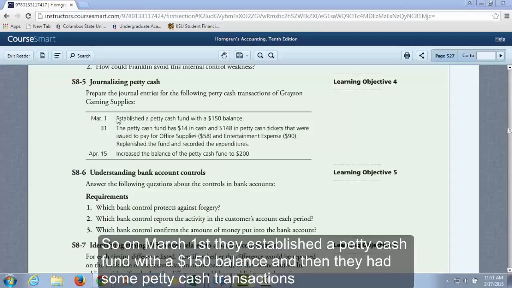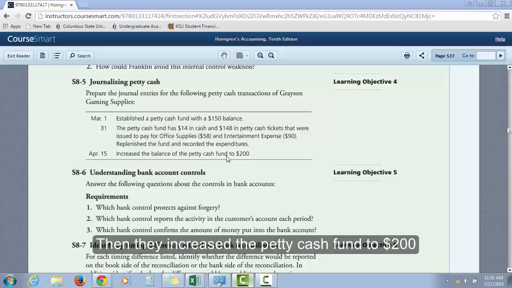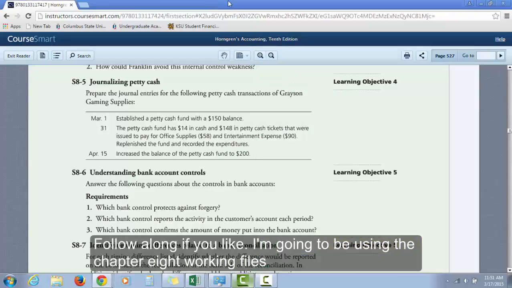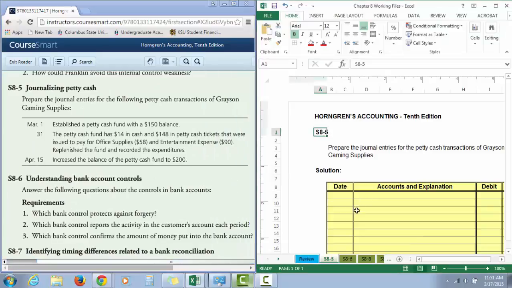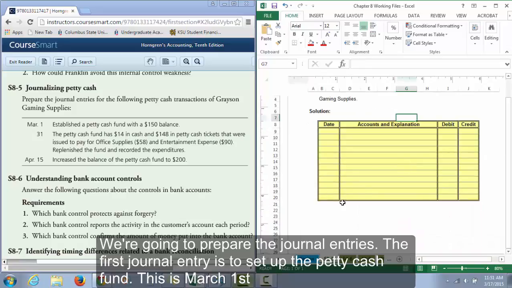So on March 1st, they established a petty cash fund with a $150 balance. And then they had some petty cash transactions, and what was left in the fund was $14 in cash, and then $148 in tickets, and then they increased the petty cash fund to $200. So here you can follow along if you like. I'm going to be using that Chapter 8 working files Excel file. So here we go. We're going to prepare those journal entries.